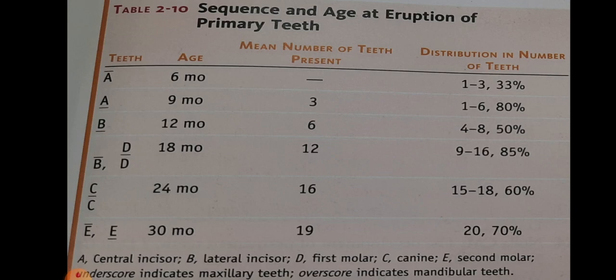We can see the sequence. First, mandibular central incisor, followed by maxillary central incisor, maxillary lateral incisor, followed by mandibular lateral incisor, followed by maxillary first molar, followed by mandibular first molar, followed by maxillary canine, followed by mandibular canine, followed by mandibular second molar, followed by maxillary second molar.